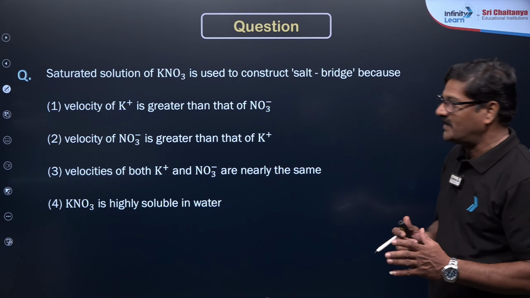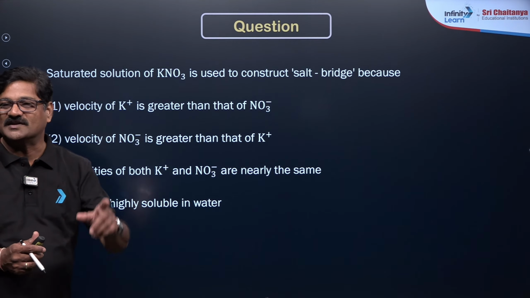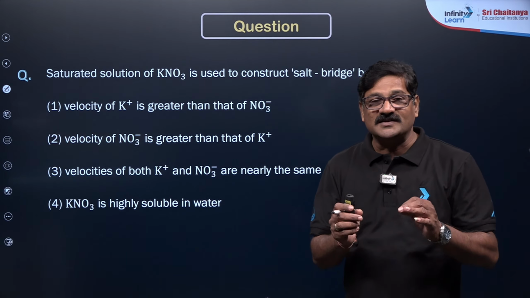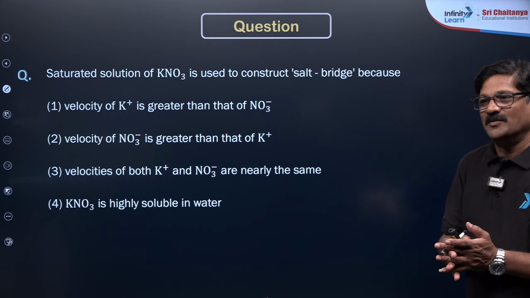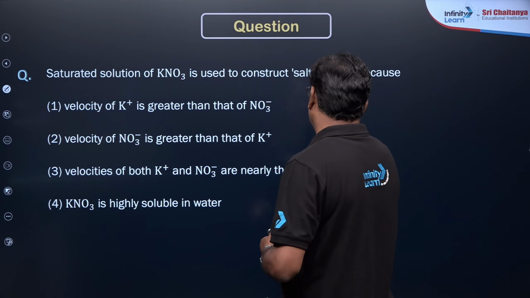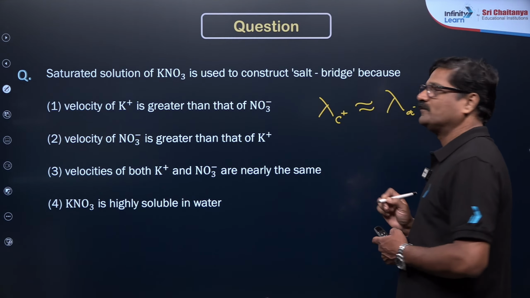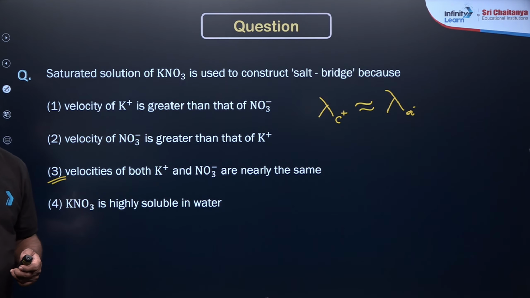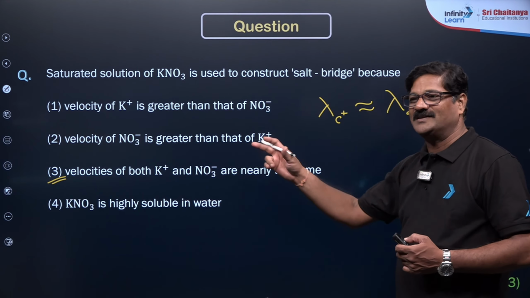The saturated solution of KNO3 is used to construct a salt bridge, because we discussed this. The condition for a salt that can be used in the salt bridge: third option. The velocity of the cation should be nearly equal to the velocity of the anion. So option 3 is going to be the correct answer. Do you understand? Congratulations, you did it well. The first time you got it wrong, now you got it right.